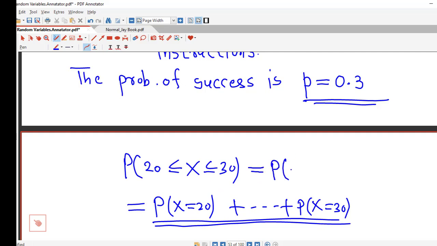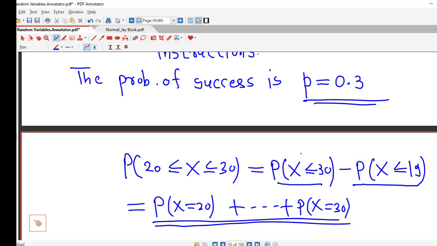In another way we can write this as probability that x is less than or equal to 30 minus probability that x is less than or equal to 19, because x is a discrete random variable. So we have to calculate these probabilities.